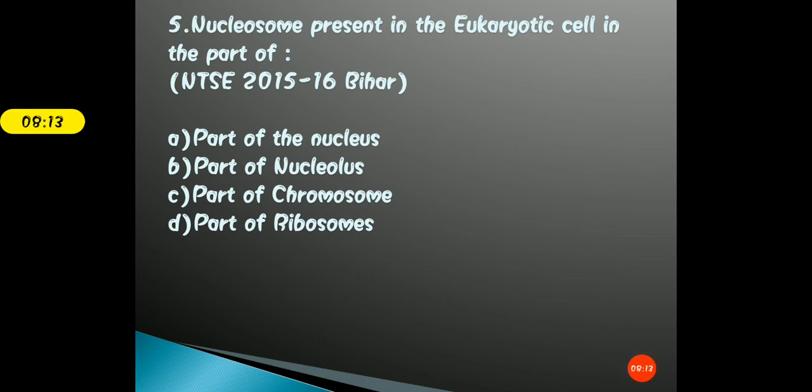See students, chromosomes, nucleosome, right? Nucleosome is the condensed structure of the DNA along with the histone protein. Okay, and this condensed structure further condenses to form the chromosome. So that is the reason nucleosome is present in the chromosome, and chromosome is present obviously inside the nucleus. So here we are targeting the very specific option. So for this question, option C, that is part of chromosome, is the right answer. Part of ribosomes, you know very well, the ribosome is not at all related with the nucleosome. Okay, so this is a very important question. Keep that in your mind.